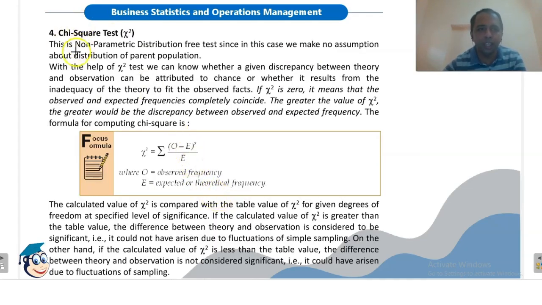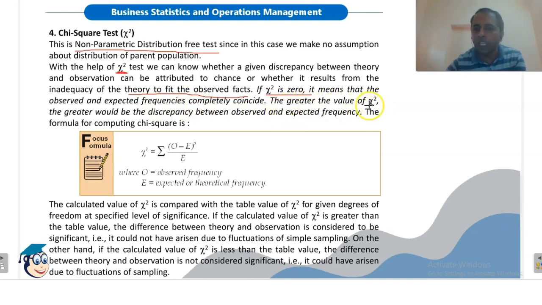Now chi-square test is a non-parametric, distribution-free test. Since in this case we make no assumption about the distribution of the parent population, this quantity is called chi-square. With the help of chi-square test, we can know whether a given discrepancy, meaning difference between theoretical value and observed value, can be attributed to chance or whether it results from the inadequacy of the theory to fit the observed facts. If the value of chi-square is 0, it means that the observed and expected frequencies completely coincide. That is, there is no difference between them.